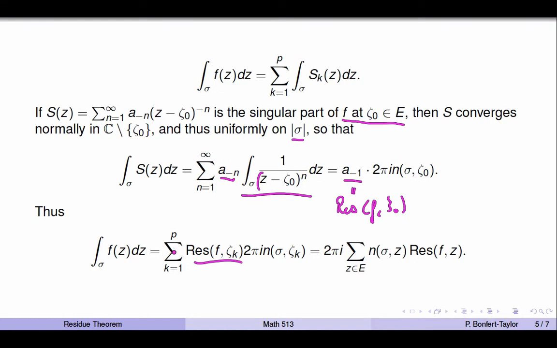So in general, I get the sum over the residues times 2 pi I times the winding number, and that's exactly what I wanted to show. It's a finite sum, but we might just as well write it as a sum over all points in the singular set because the winding number is 0 for all but finitely many points in that singular set. And that is the proof of this theorem.